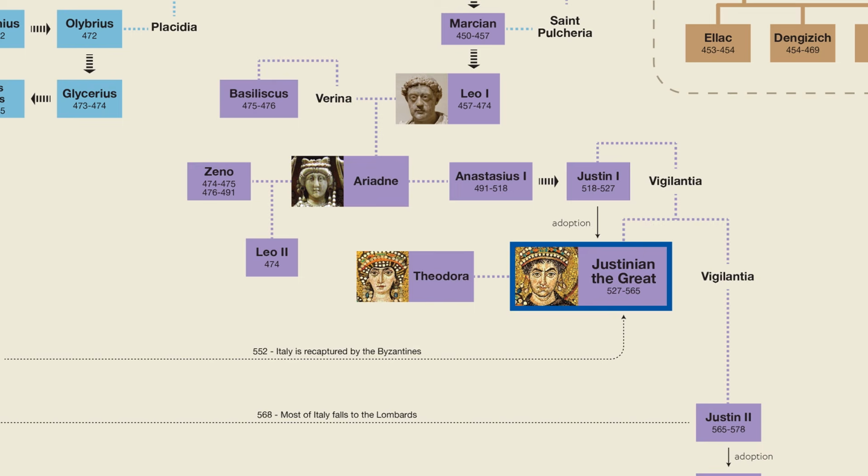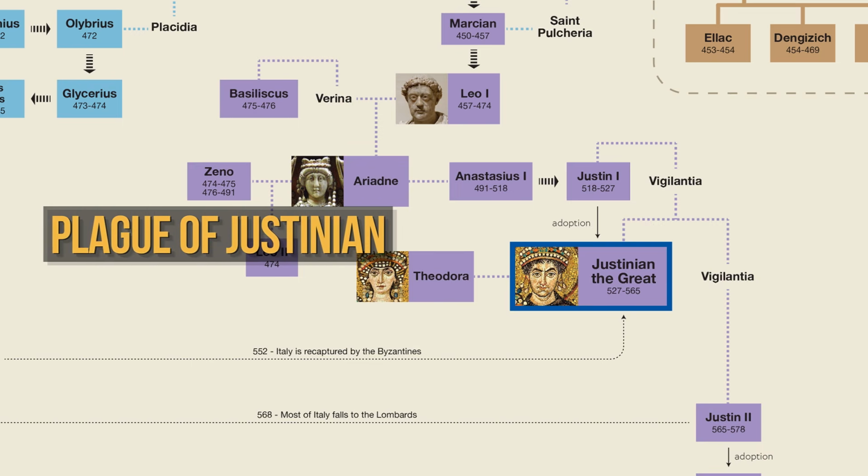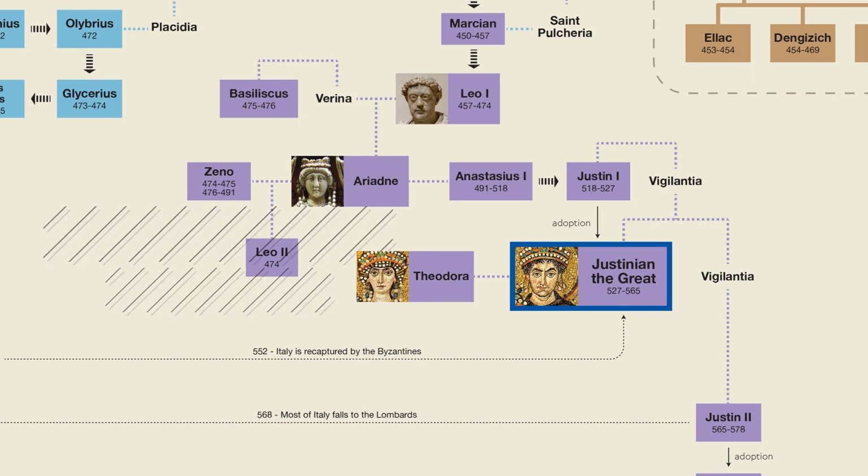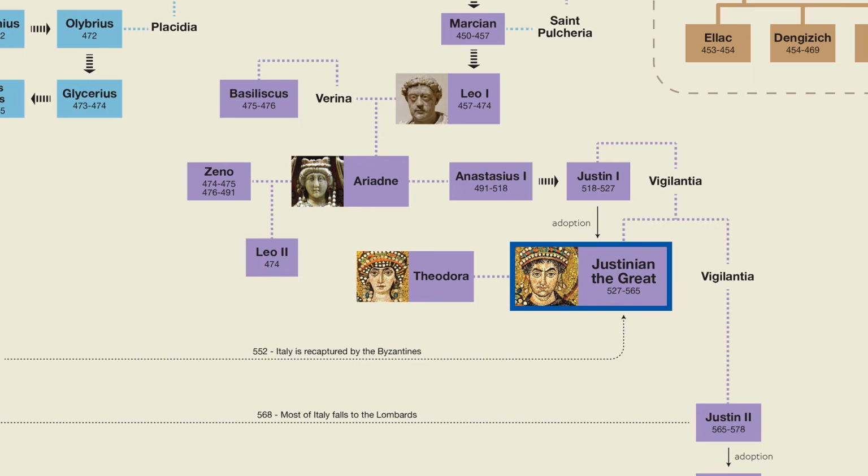On top of this, just a few years later, there was a major pandemic known as the Plague of Justinian, which was actually the first iteration of the bubonic plague. The bubonic plague, of course, would reappear 800 years later and cause the Black Death. But through all these troubles, the Eastern Roman Empire managed to survive, if not thrive.